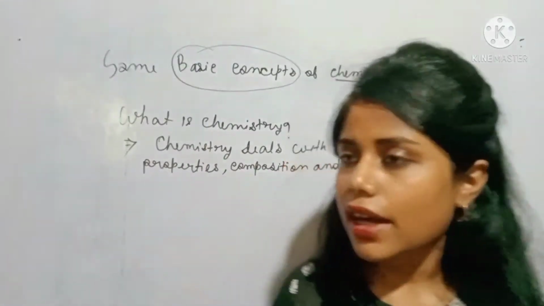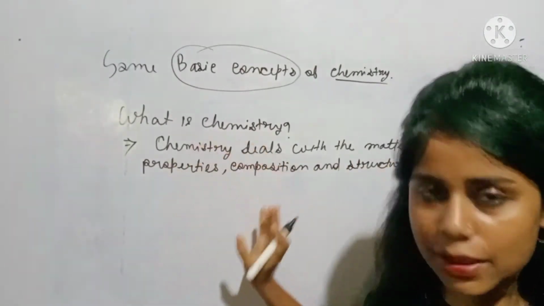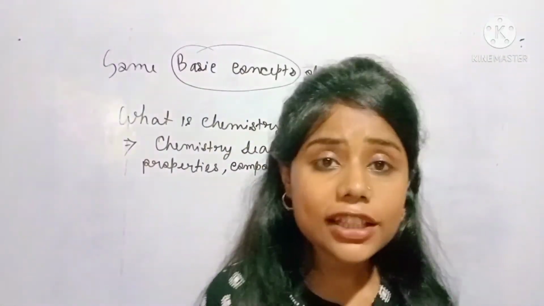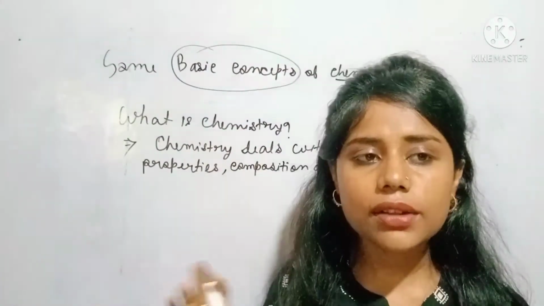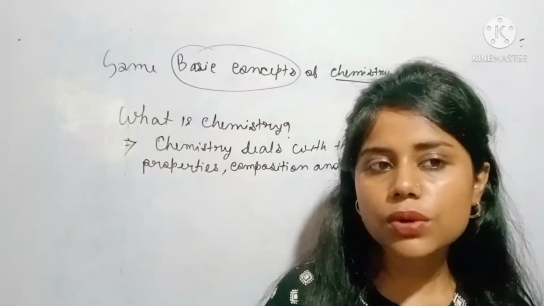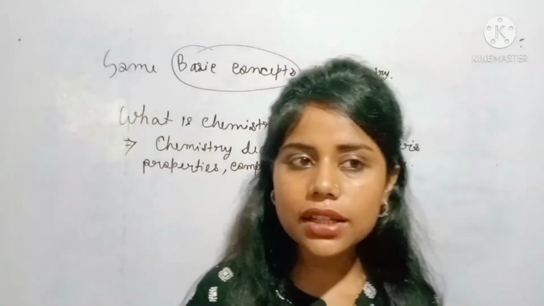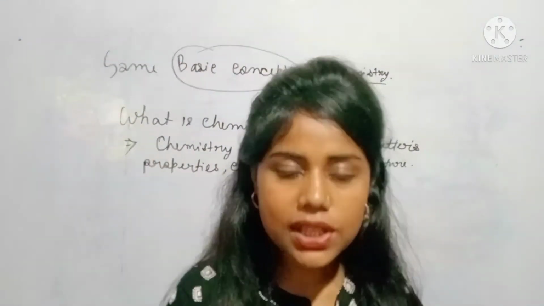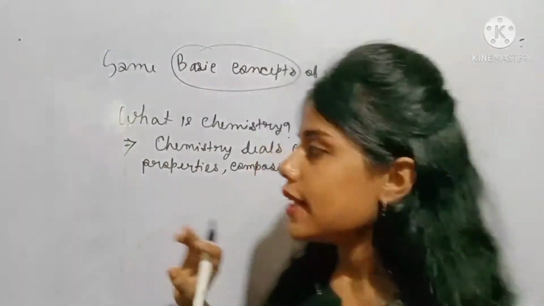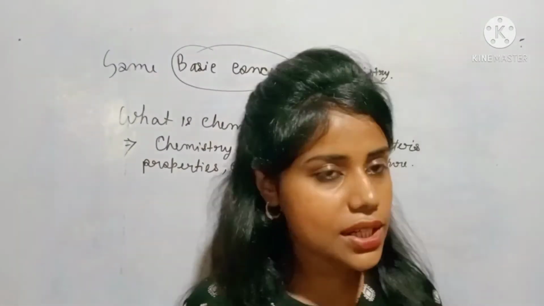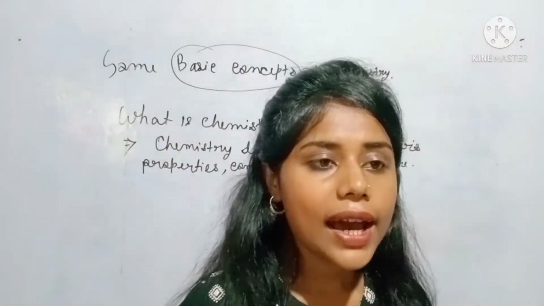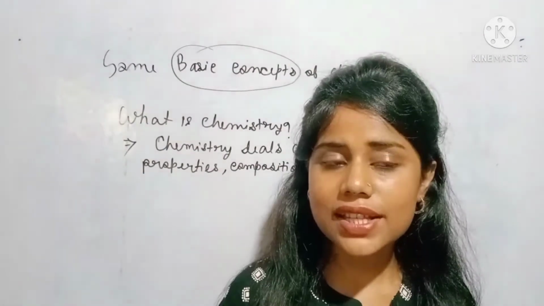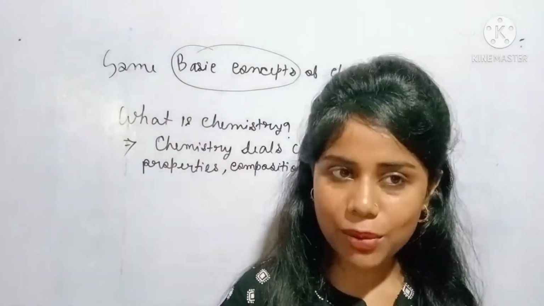So till now we have learned what chemistry is and why we need to learn chemistry. We got the answer to these two questions. What is chemistry? Chemistry deals with matter, its properties, composition, and structure. The next question is why we need to learn chemistry, and I already gave you the answer. And the third question is how we have to learn chemistry, right?